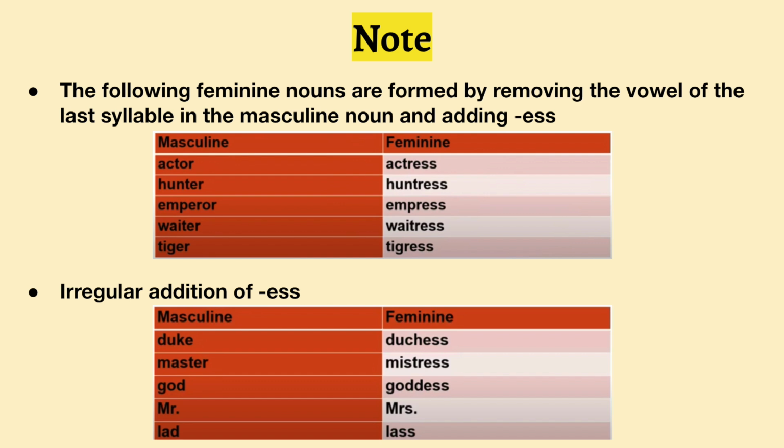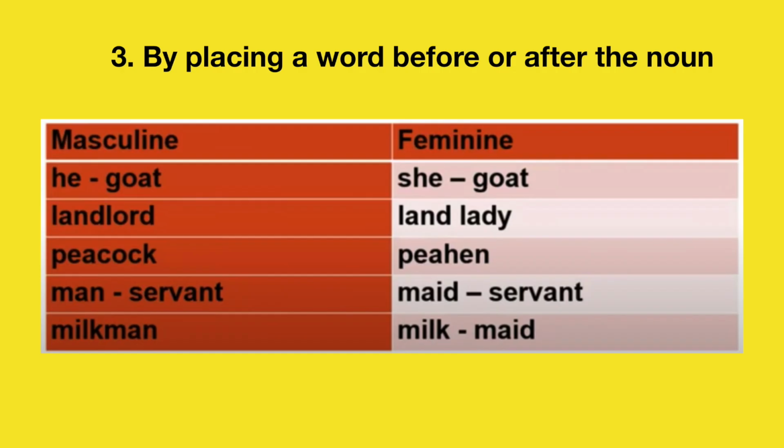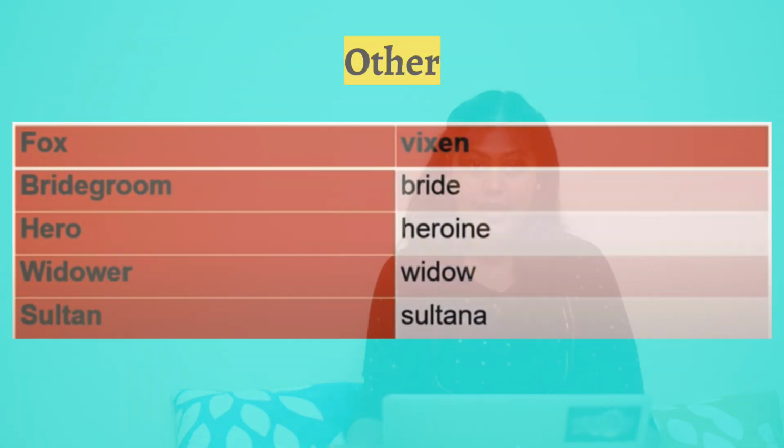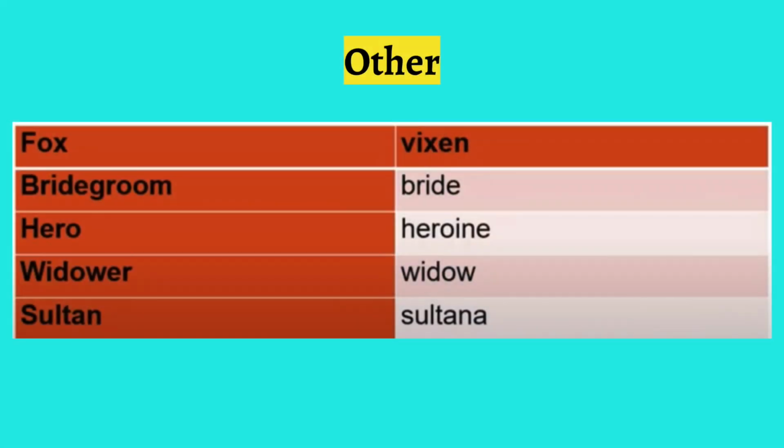Irregular additions would be where there is no hard and fast rule as to what we remove and what we add, but at the end of a word with small changes made, we add ESS. For example, duke, duchess, master, mistress, god, goddess, Mr., Mrs. Rule 3. Other changes that could be made from masculine to feminine gender would be bridegroom, bride, hero, heroine, widower, widow, fox, vixen, and so on. This is how we change from masculine gender to feminine gender.